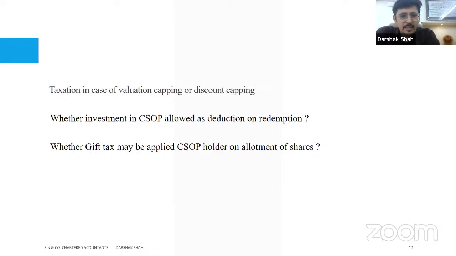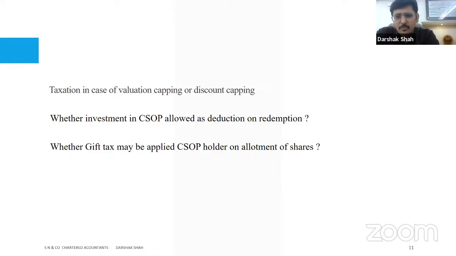Whether gift tax, that is section 56, will be applied on the CSOP holder on allotment of shares. So when there is an allotment of shares, whether the CSOP holder will be liable for gift tax, I don't think so. The reason is that I'm going to get the shares against some contractual agreement, and that is going to play a very important and vital role as part of the consideration.